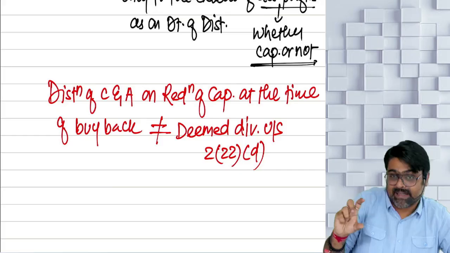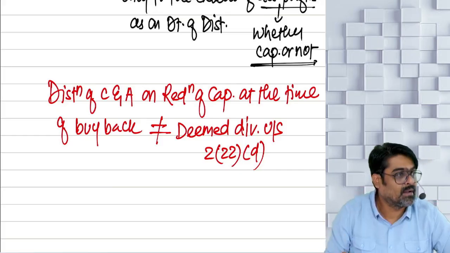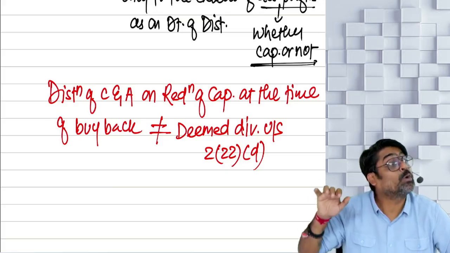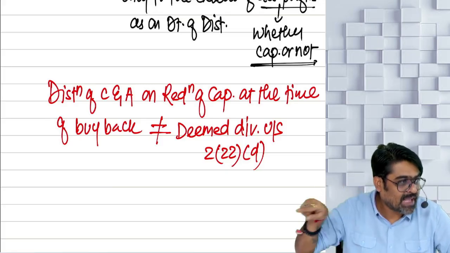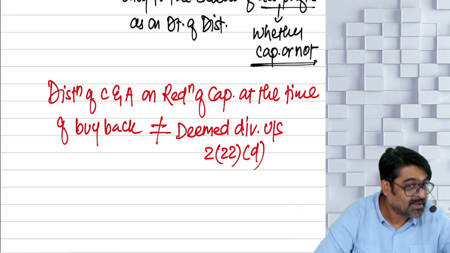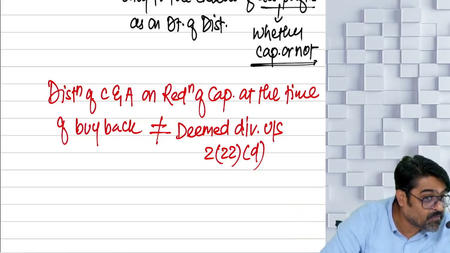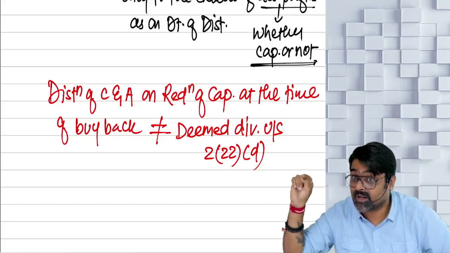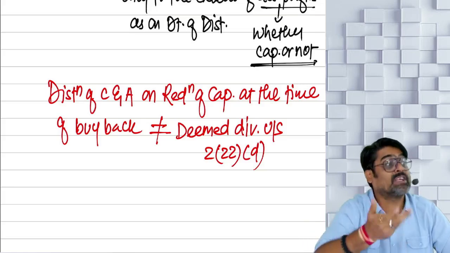Hence it was not treated as what? On this reduction, whatever amount is coming is not treated as deemed dividend under 222D. But now the same amount is now considered as deemed dividend under 222F. The same amount which is not considered as deemed dividend under 222D. The logic what they gave?